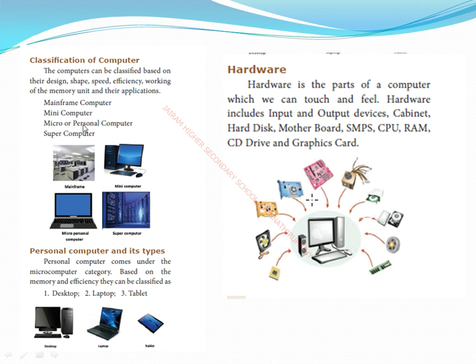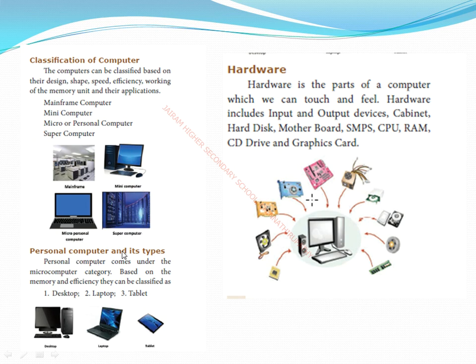So next one, supercomputer. As the name itself says, they have given it "super". So it is very much faster than these computers. It can store large amounts of data, and I want you to remember one thing. Every computer has only one processor, but the supercomputer has multiple processors. Multiprocessor means it is billions of times faster than the other computers. So it is called a supercomputer, and also it is very expensive. It is mainly used for research purposes.